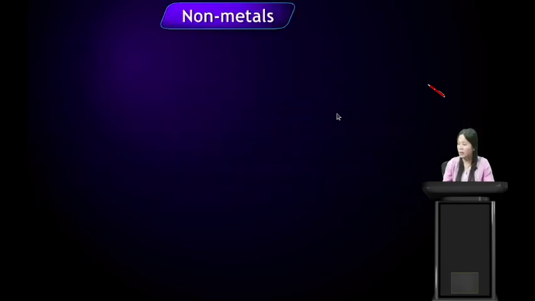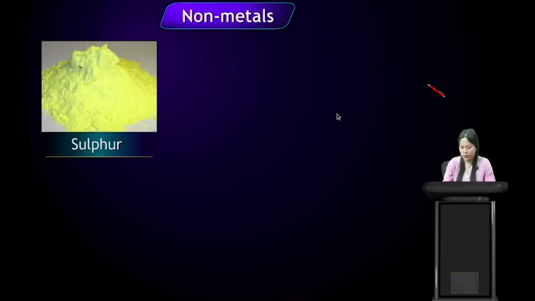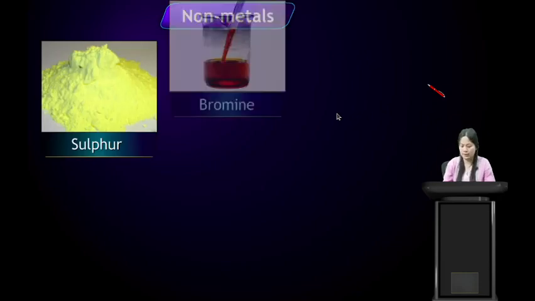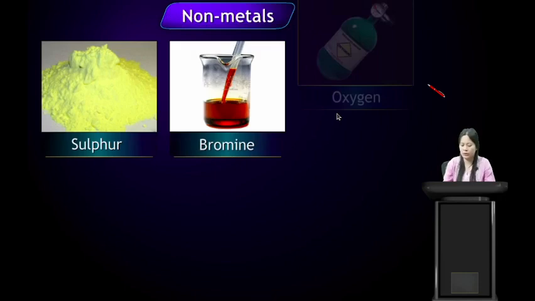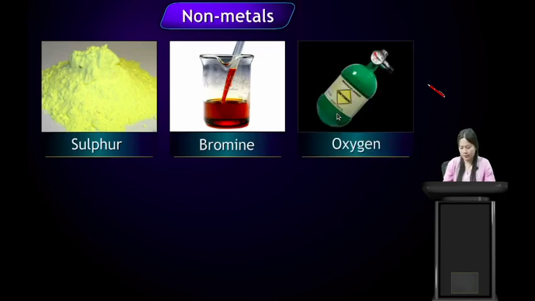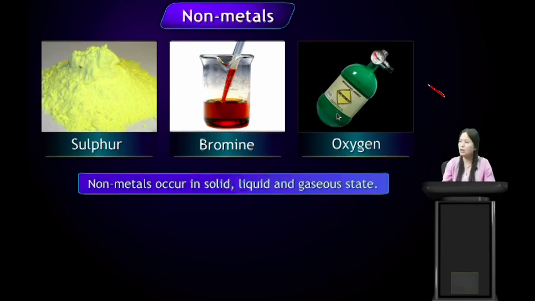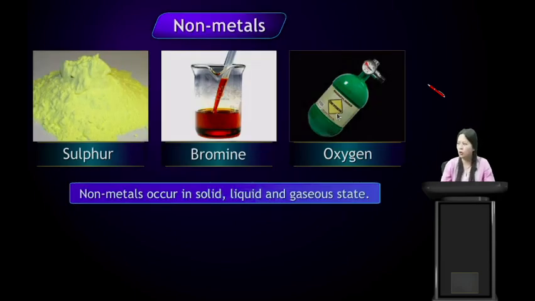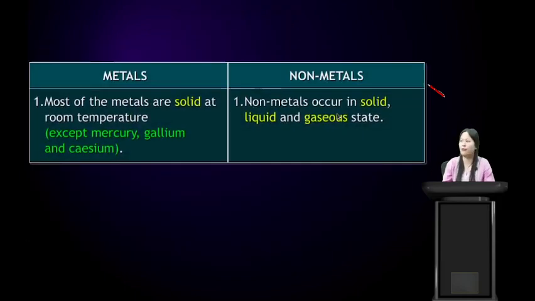What about non-metals? Here we see sulfur is in solid state, bromine is in liquid state, oxygen is in gaseous state. So from here we can say that non-metals occur in solid, liquid, and gaseous state. So this leads us to the first point: physical properties of metals and non-metals.